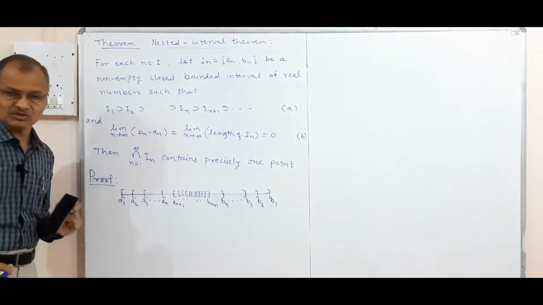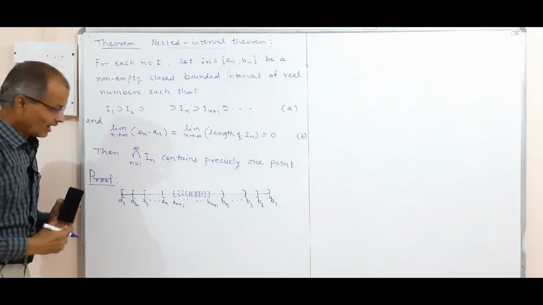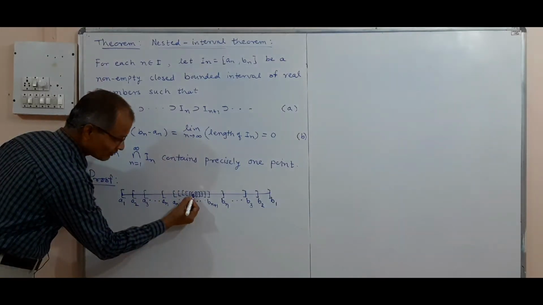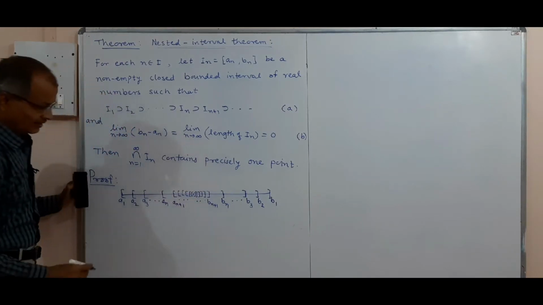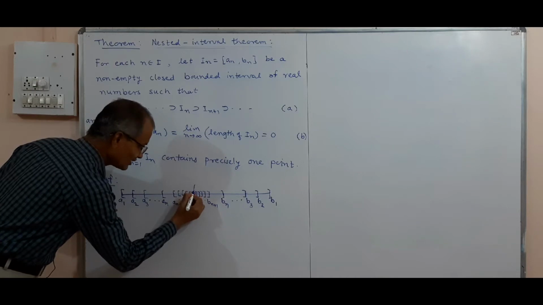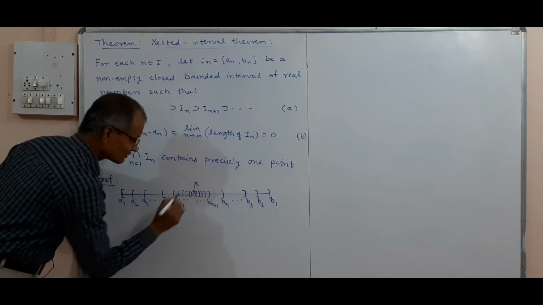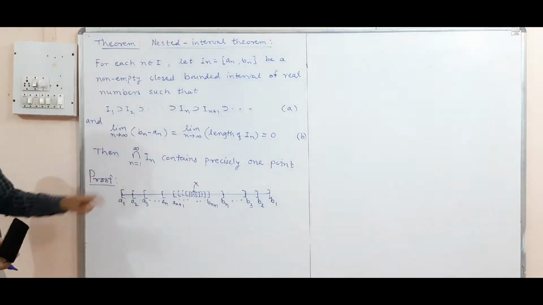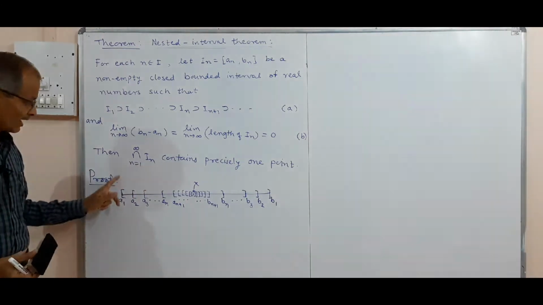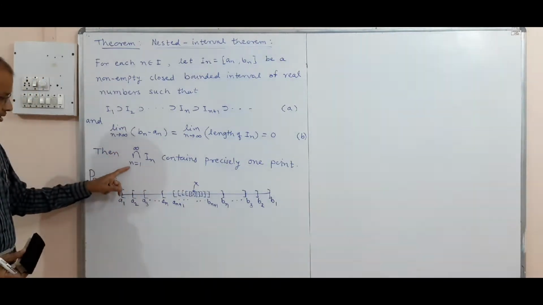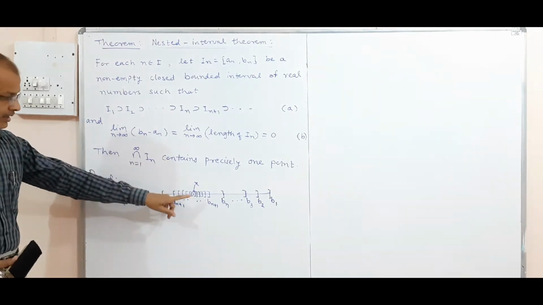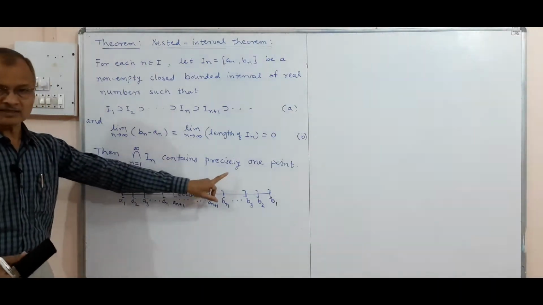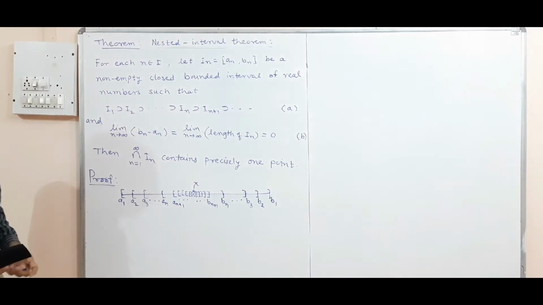The length becomes 0 as n becomes infinite, and therefore the intersection of these will contain only one point, precisely one point, that is x. So x will be the point here. That is the meaning of the theorem: the intersection of the In, n from 1 to infinity, contains exactly one point.